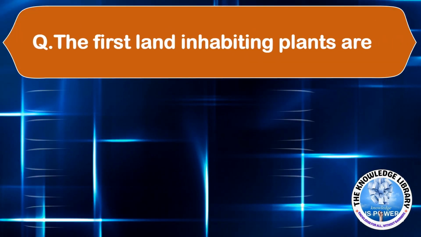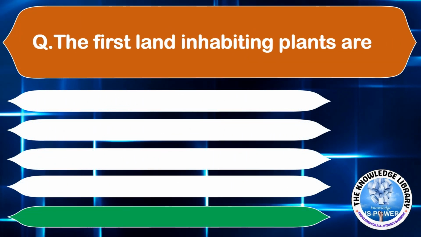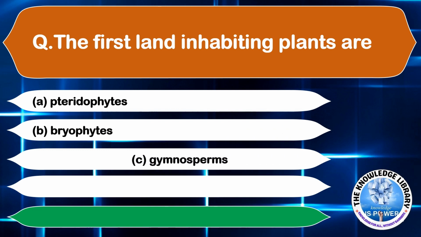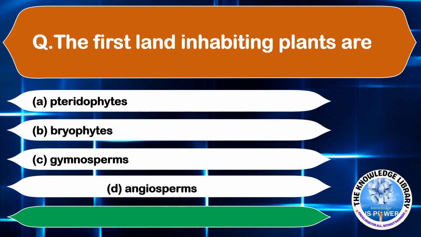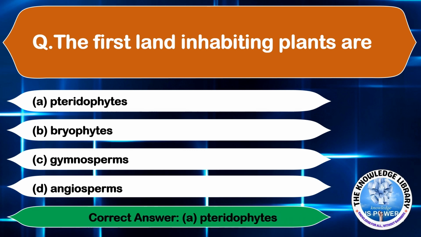The first land inhabiting plants are option A, Pteridophytes, option B, Bryophytes, option C, Gymnosperms, and option D, Angiosperms. The correct answer is option A, Pteridophytes.